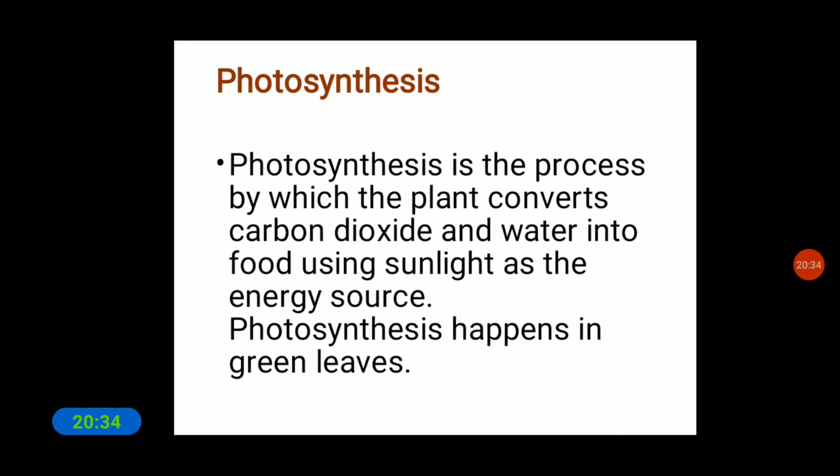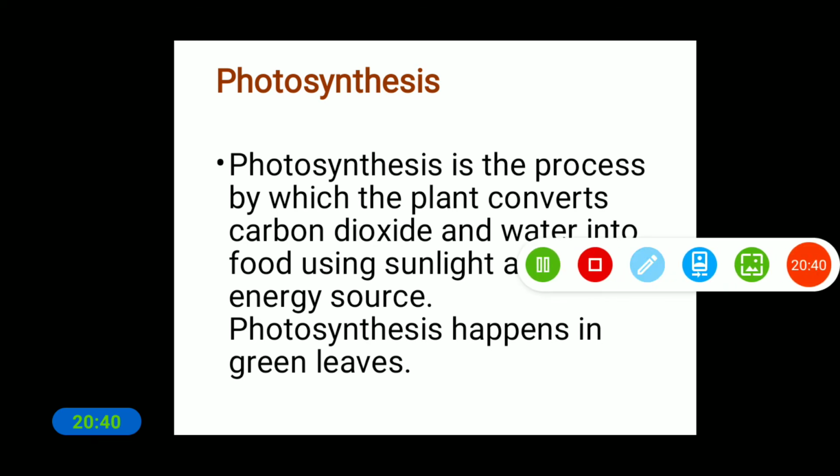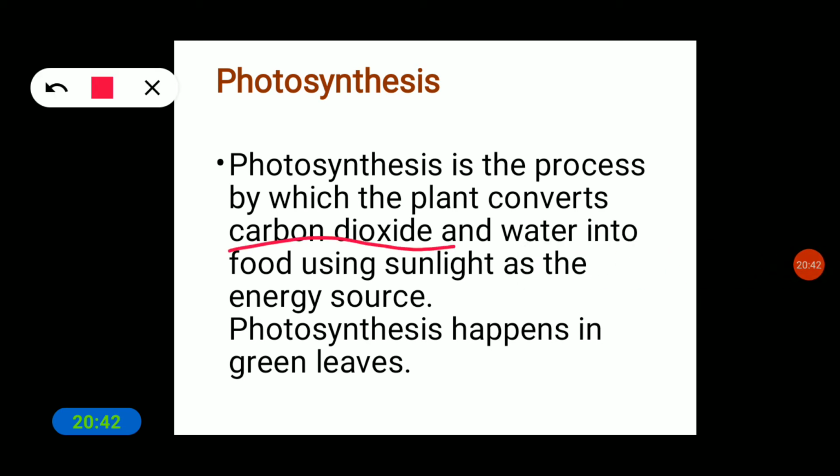So the leaf uses some raw materials. What kind of raw materials do they use? That is carbon dioxide, water, and also sunlight. By using these raw materials they prepare their own food. So this is one of the most important functions that we can see in the leaf.